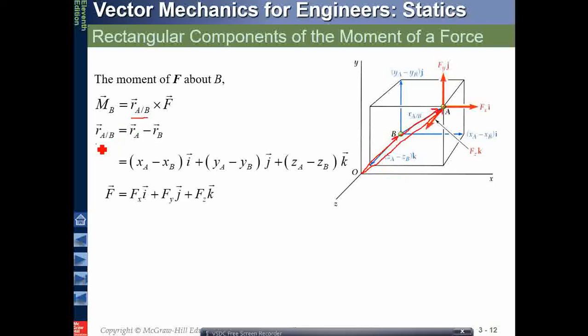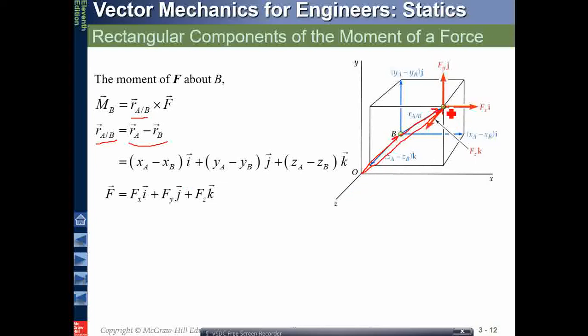RAB is a relative vector, relative from point B to point A. This is called the vector RAB, and it is produced by subtracting the position vector RB from the position vector RA. You subtract the two and you will get RAB. And what is RA minus RB? It is very simple.